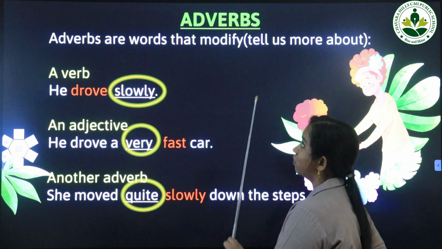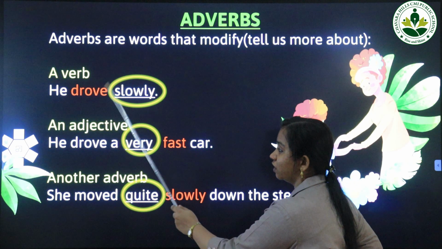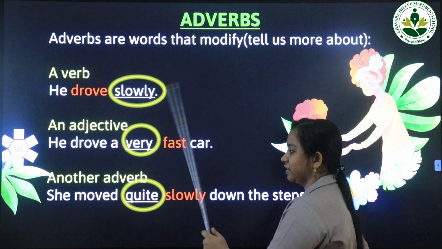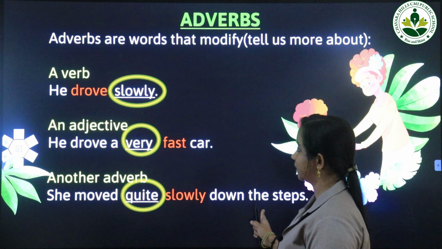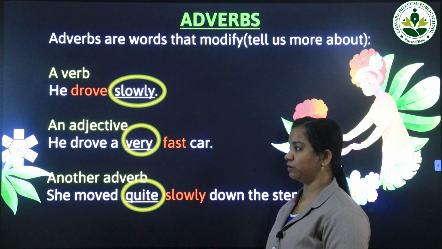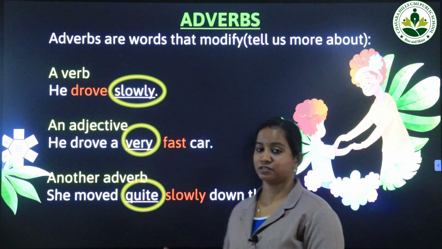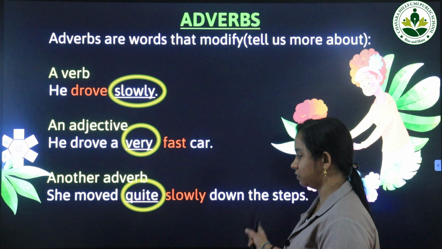So adverbs are words that modify a verb, an adjective, or another adverb in a sentence. They give more information about a verb, an adjective, or another adverb in a sentence.